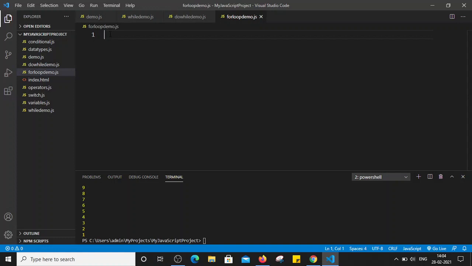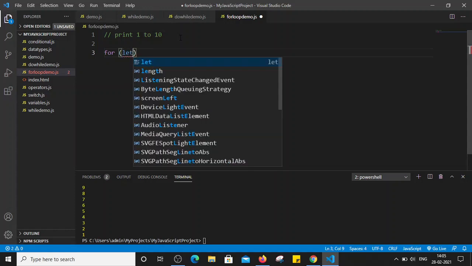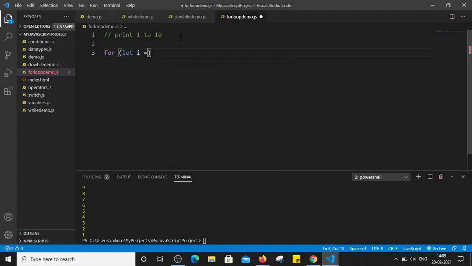Right, so now I want to print the values 1 to 10 on the terminal, right? Print 1 to 10 by using a for loop. How can we write that? First, we have to use the keyword for. Now we have to initialize the value here, right? So for (let i = 1, this is the initialization.